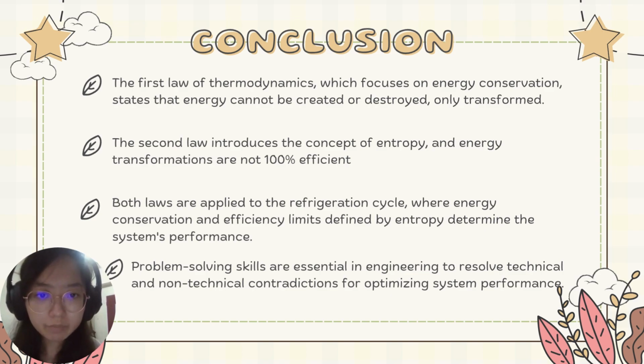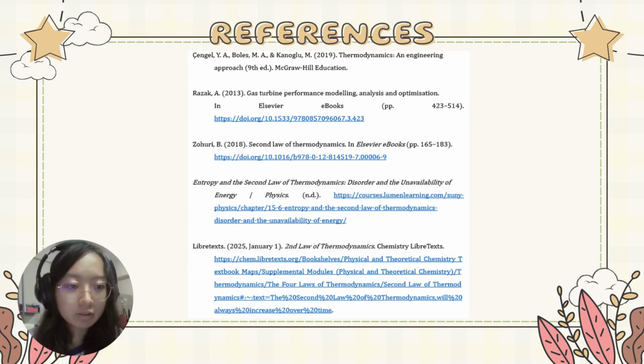In conclusion, the first law of thermodynamics states that the energy is conserved and the energy cannot be created or destroyed. And the second law of thermodynamics introduced the concept of entropy, and the energy transformations are not 100% efficient. And both laws are applied to the refrigeration cycle, where the energy conservation and efficiency limits will determine the system performance. And lastly, the problem-solving skills are essential in engineering to resolve the technical and non-technical contradictions for optimizing the system performance. So these are the references used to complete the report and also the presentation.